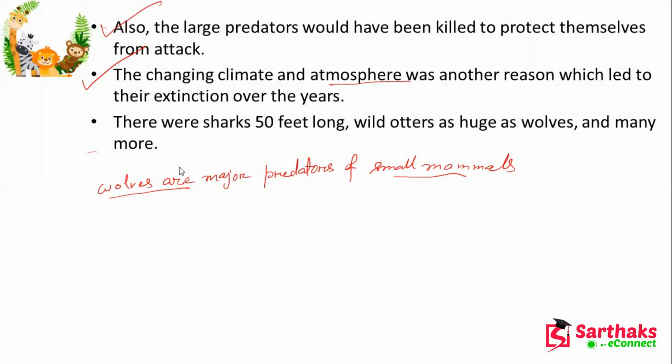There were sharks 50 feet long, and wild otters as huge as wolves, and many more. But now we cannot see this type of animals. So these are extinct.